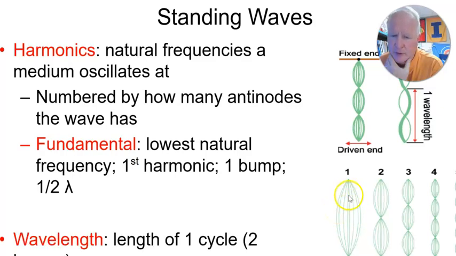And then after that, we can just see them by looking at what their picture looks like. So if we look at the second harmonic, we can see a full wave here. In the third harmonic, we can see one and then another half. So we have 1.5 waves. And in the fourth harmonic, we have 2 full waves.